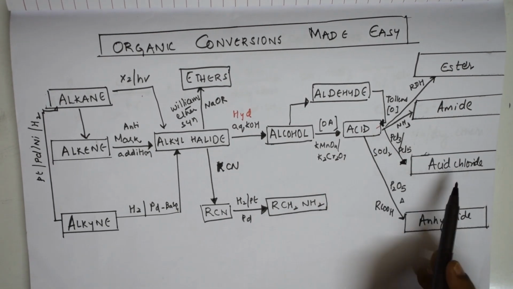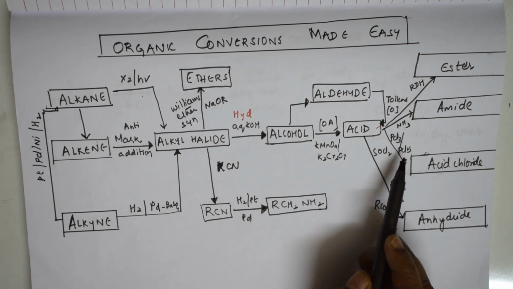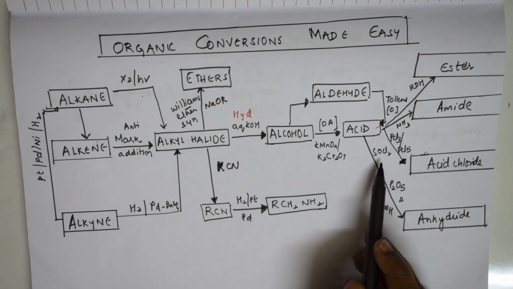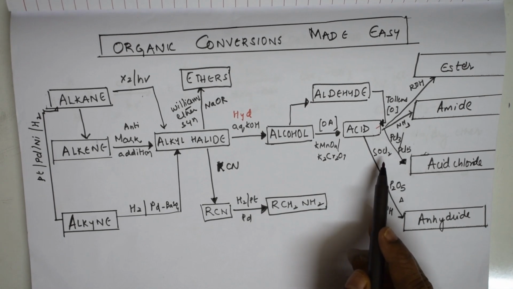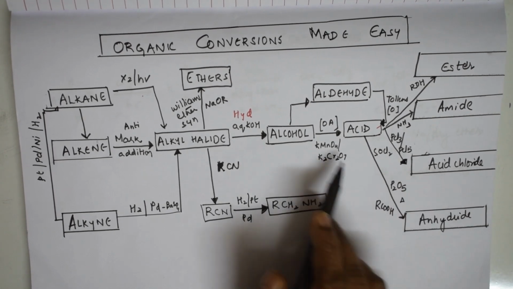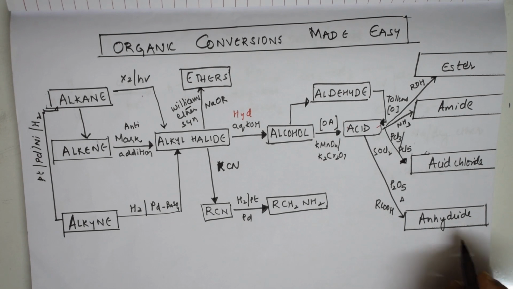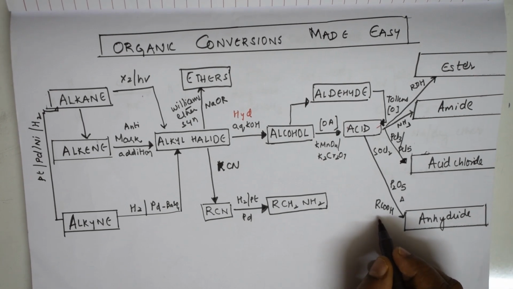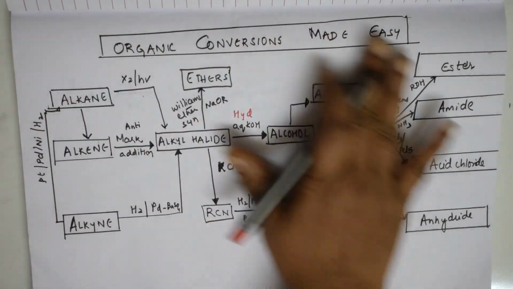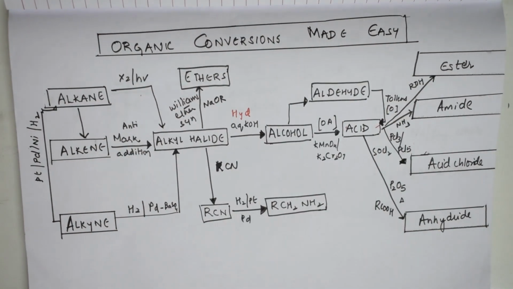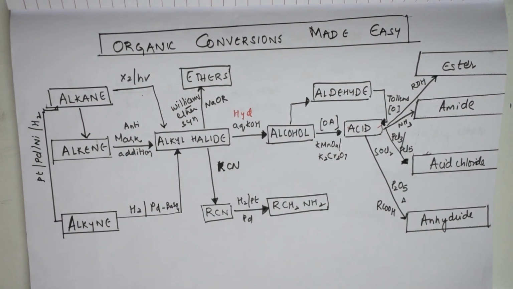An acid can be converted into acid chloride using PCl3, PCl5 and SOCl2, thionyl chloride, where thionyl chloride is the most economical source because we get a pure form of compound. Then an acid can be converted to acid anhydride by using one more carboxylic acid where water is removed. So this is a basic template of your organic conversions. Yes, students, the basic template of your organic conversions.